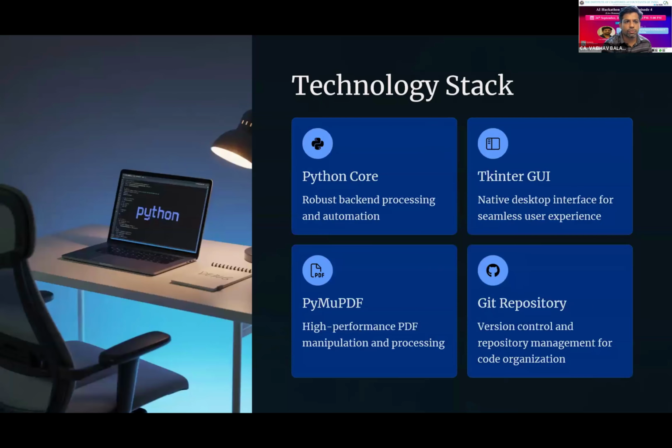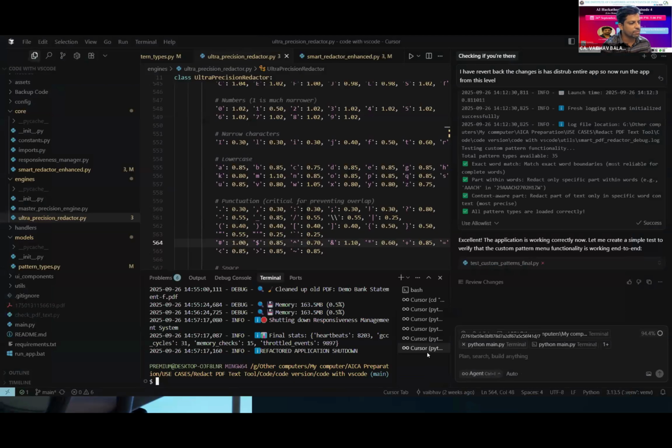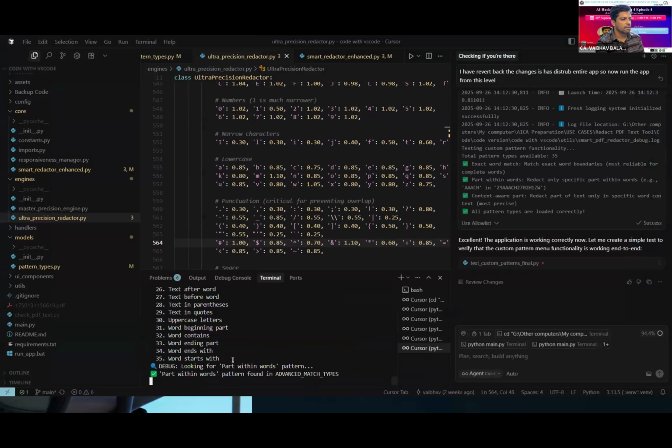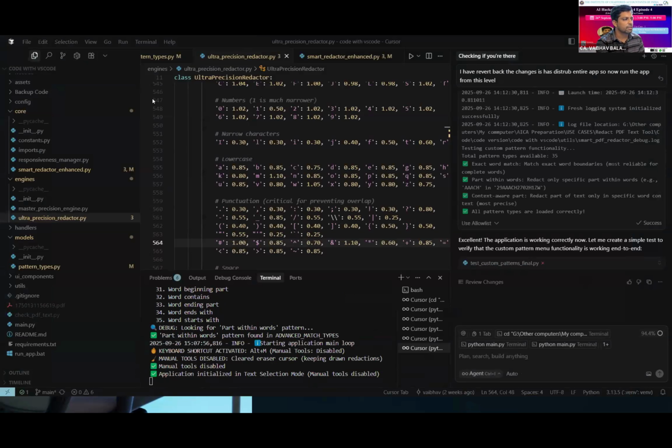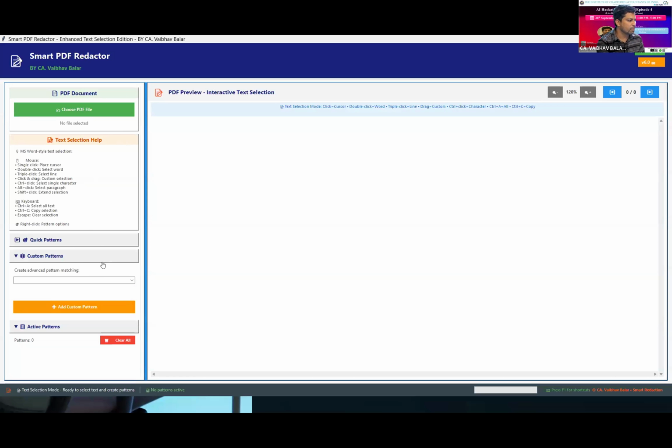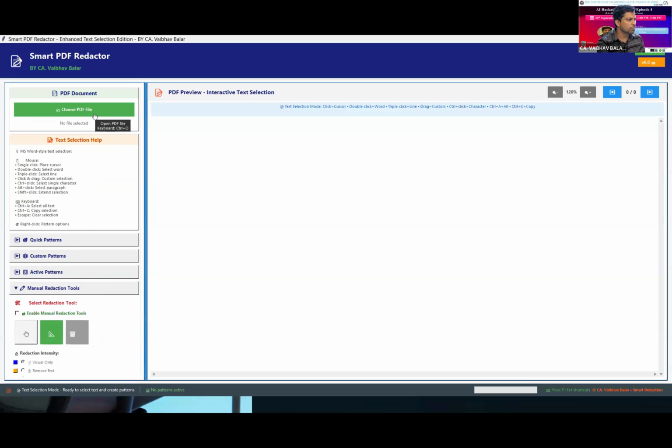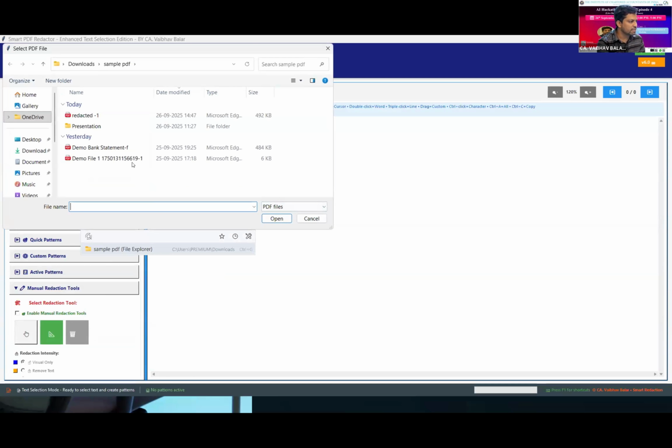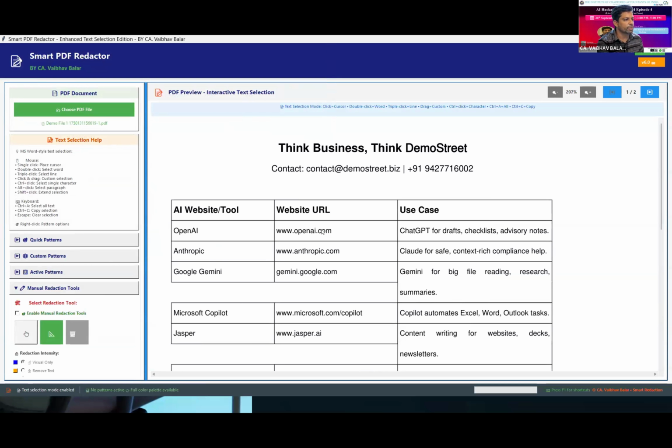So let me show my demonstration of the tool. Is my screen visible? I'm showing the code part. Yes, very much visible. I'm running the code by hitting the command. My application has been launched, and there are several menus here. We will go through them one by one. Let me select the demo document.